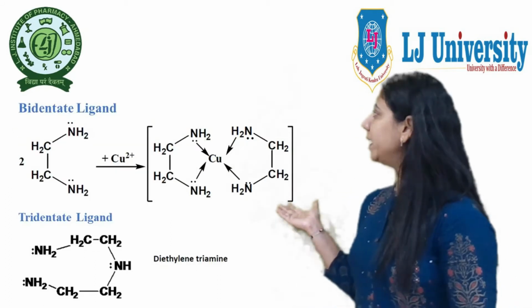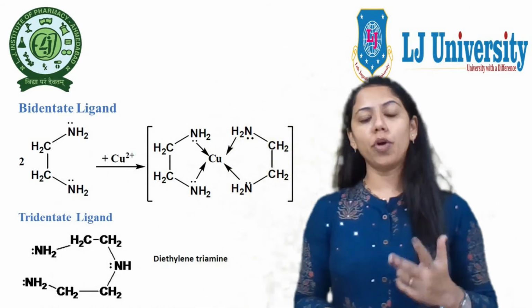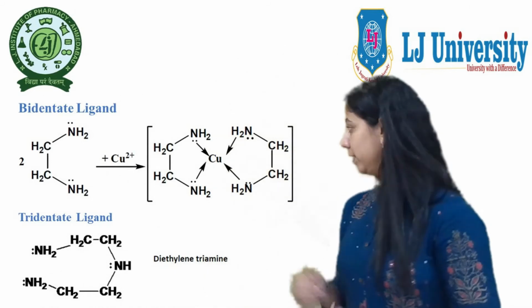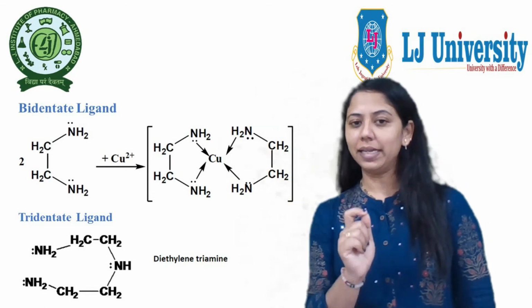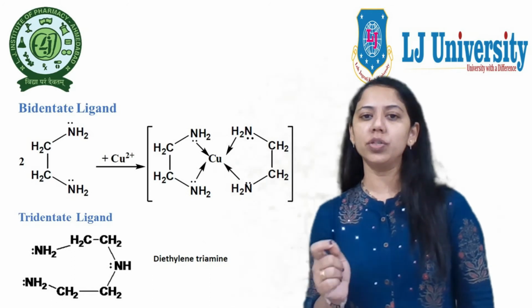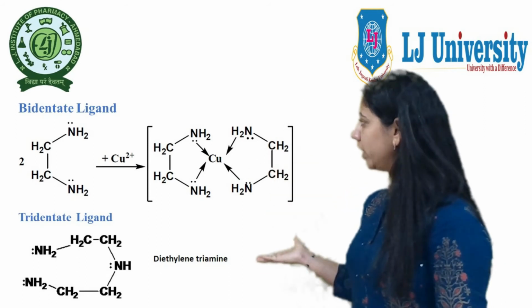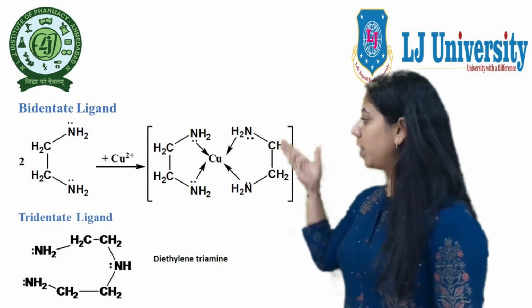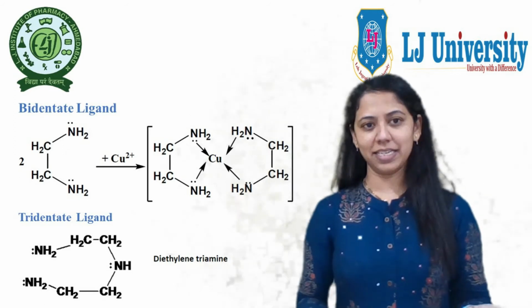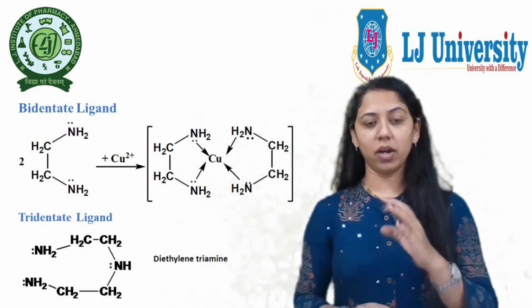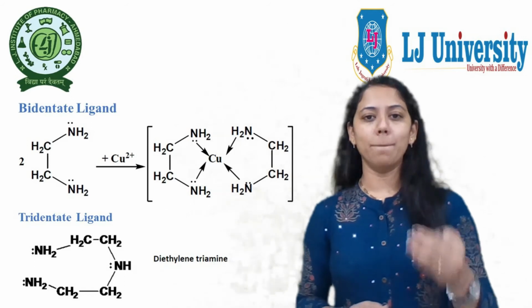Then here you can see the bidentate ligand. The name itself indicates a ligand which has two points of attachment with the metal ion. Here you can see in this figure, two points of attachment means that the ligand forms two coordinate bonds with the metal ion. In the same way, in the case of tridentate and tetradentate we have three points of attachment and four points of attachment. In the same way pentadentate, hexadentate and so on. So this name is given according to the number of coordinate covalent bonds formed with the metal ion.